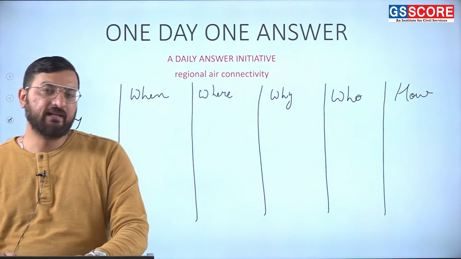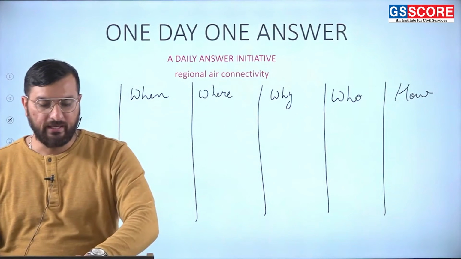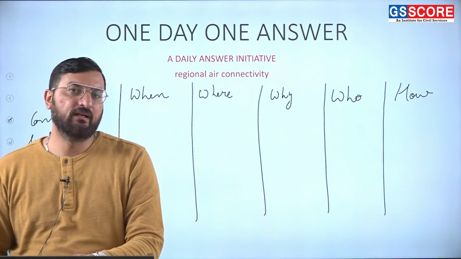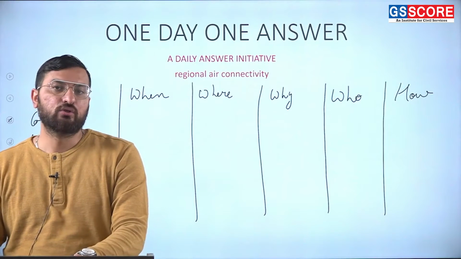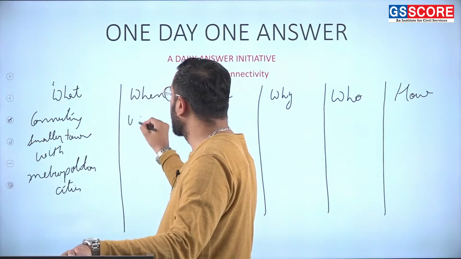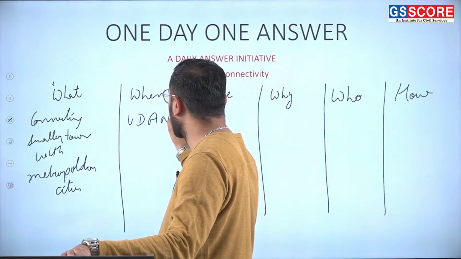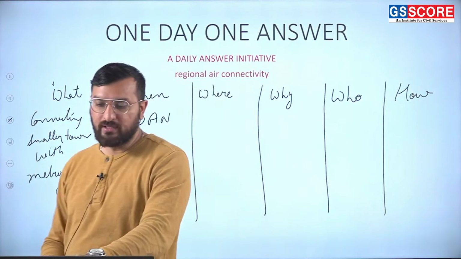Next question, when did this regional air connectivity program gain prominence in India? It gained prominence due to a scheme called UDAAN, Ude Desh Ka Aam Nagrik.